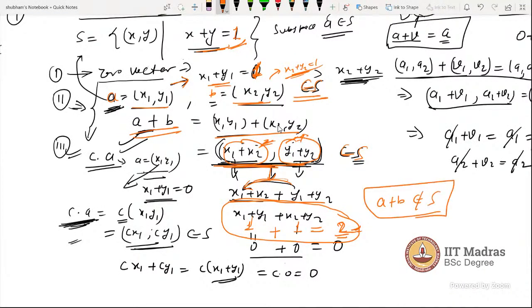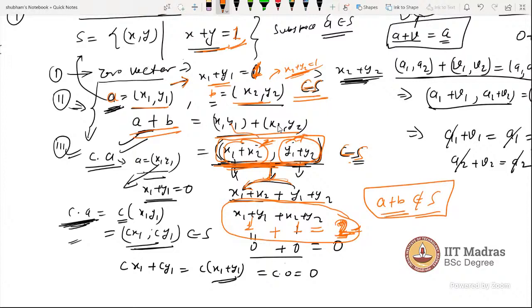That means when we obtained this element, it is not from S. Because when we are adding the coordinates of these two, we are getting 2, and it should be 1. So that means this addition is not happening.